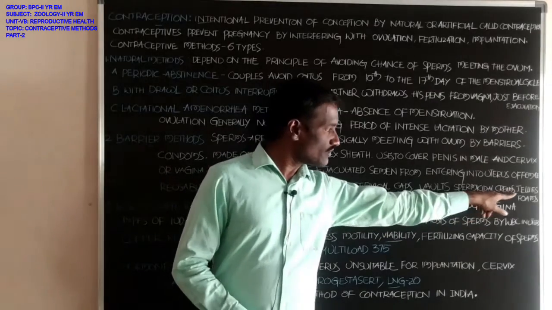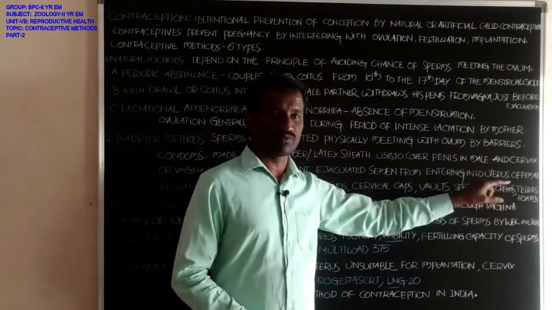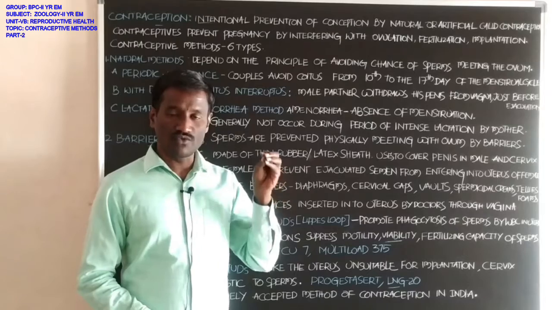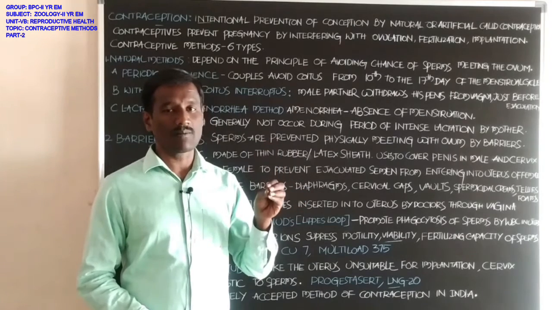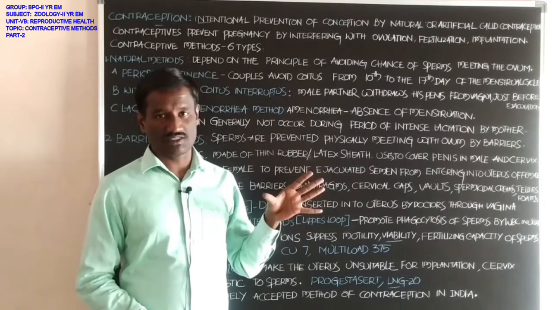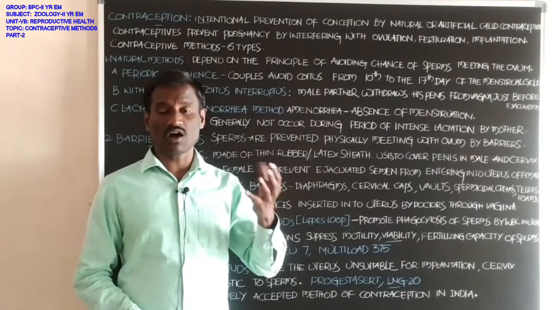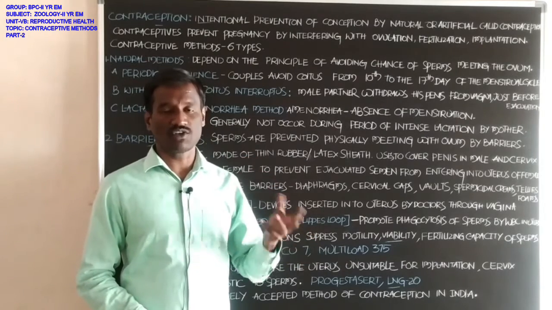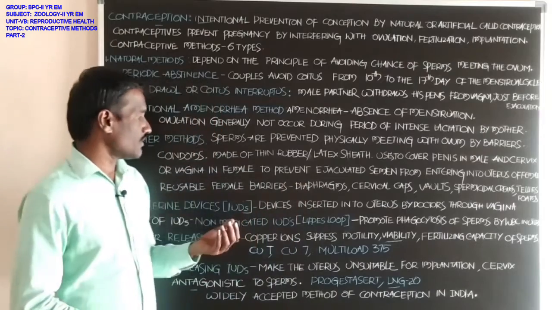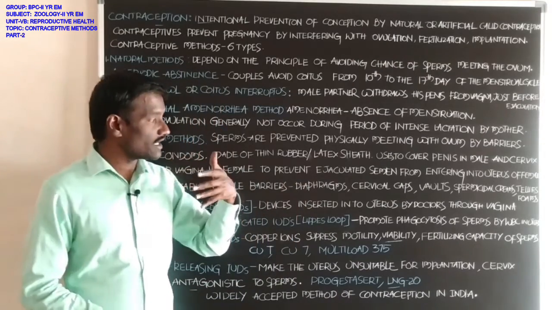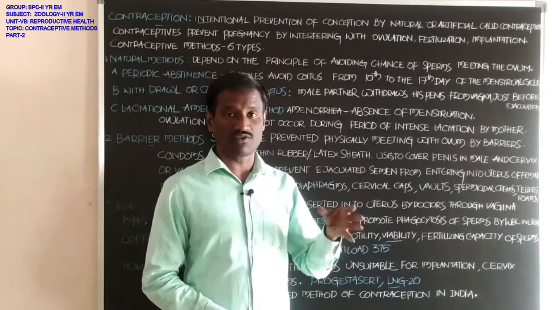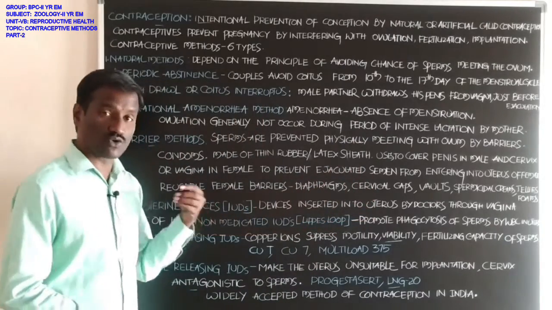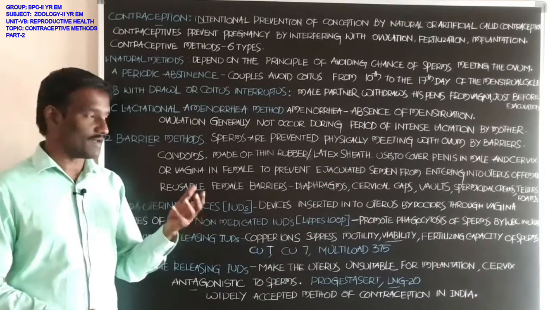Spermicidal creams, jellies and foams kill the sperm cells which enter the cervix part of the uterus and the vagina part of the female reproductive system. These creams, foams and jellies engulf, digest or kill the sperm cells, the spermatozoa present there.